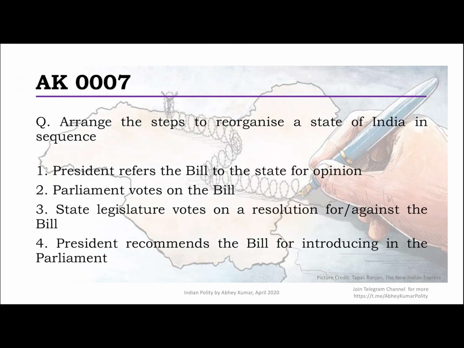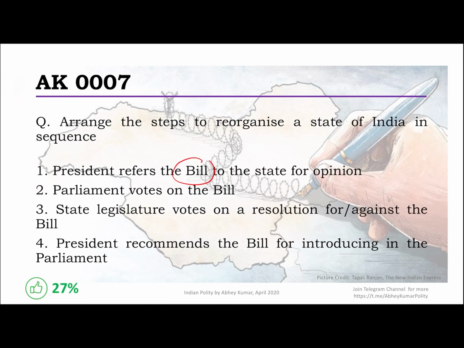Question number 7, very pertinent, very important in recent times. The steps to reorganize a state of India, the sequence for that. Now, this is something which I actually expected a lot of people would be very solid on. However, the performance has been, again, just about 1/4 of the aspirants only. Anyway, I'm sure by now you have revised your Article 3 provisions. If not, please do that. I'll quickly take you through.